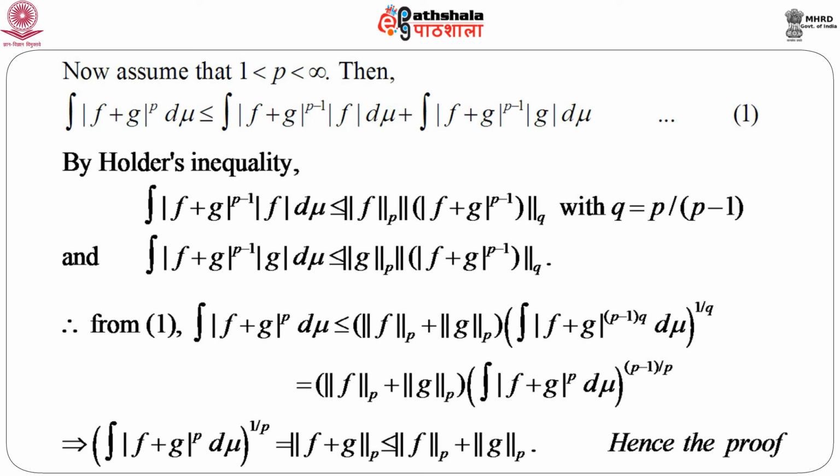We will immediately get integration of f plus g whole to the power p d mu whole to the power 1 by p, that is the norm of f plus g of order p, which is less than or equal to the norm of f of order p plus the norm of g of order p.